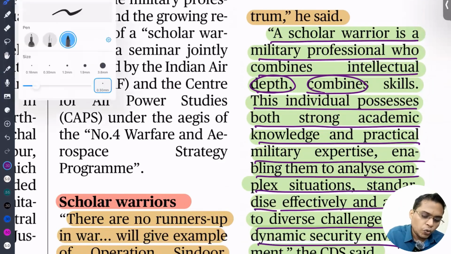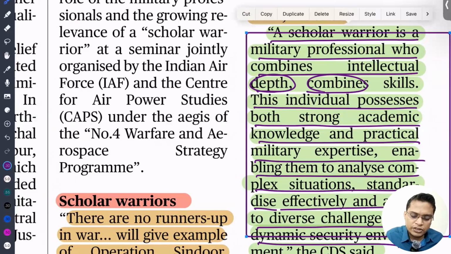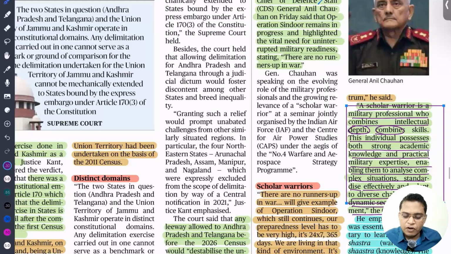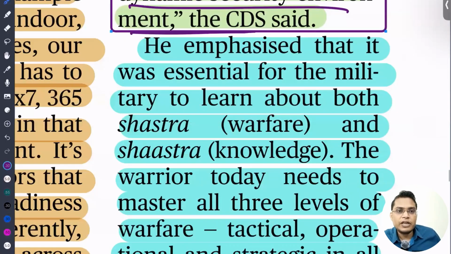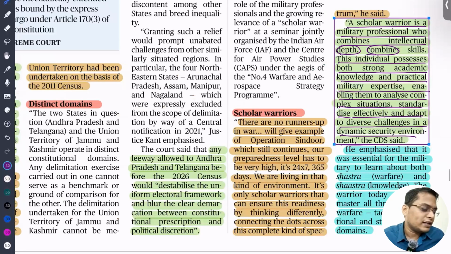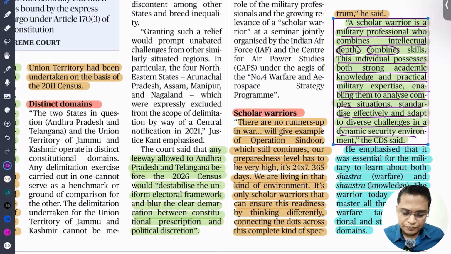So this is what is called scholar warrior. Not only a military warrior, but someone very intellectual, who understands what's going on and develops strategy to win the war. Okay? So I'm just highlighting. So read it, because sometimes you can talk about the Indian Army needing scholar warriors. So like that you can talk in your mains answer writing. So that is going to be very unique.